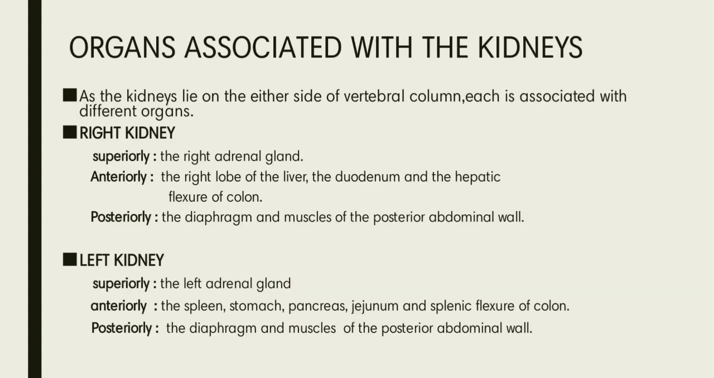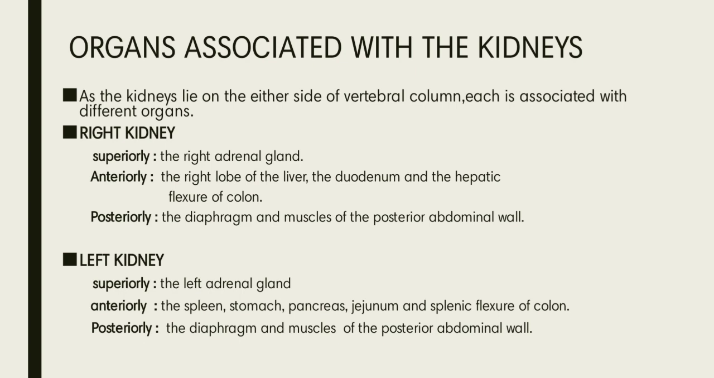Organs associated with the kidney. As the kidneys lie on either side of the vertebral column, each is associated with different organs. Right kidney. Superiorly, the right kidney is associated with the right adrenal gland. Anteriorly, it is associated with the right lobe of the liver, the duodenum, and the hepatic flexure of the colon. Posteriorly, it is associated with the diaphragm and the muscles of the posterior abdominal wall.